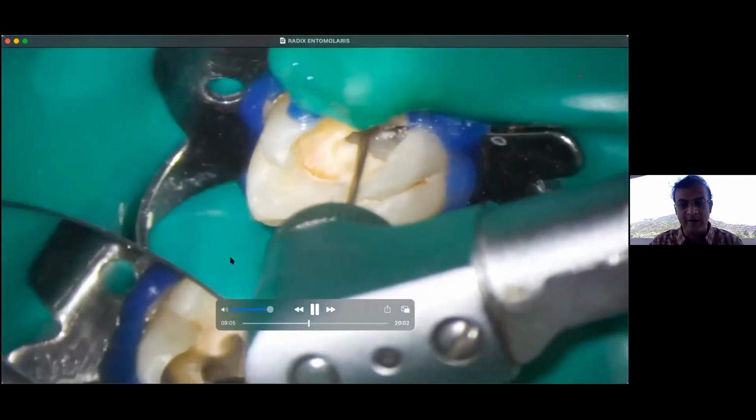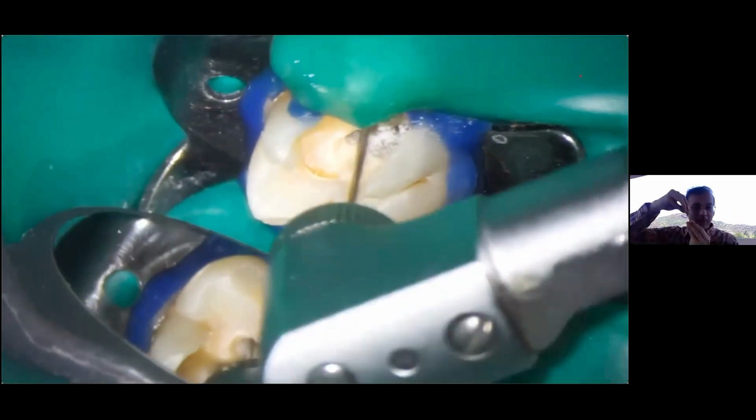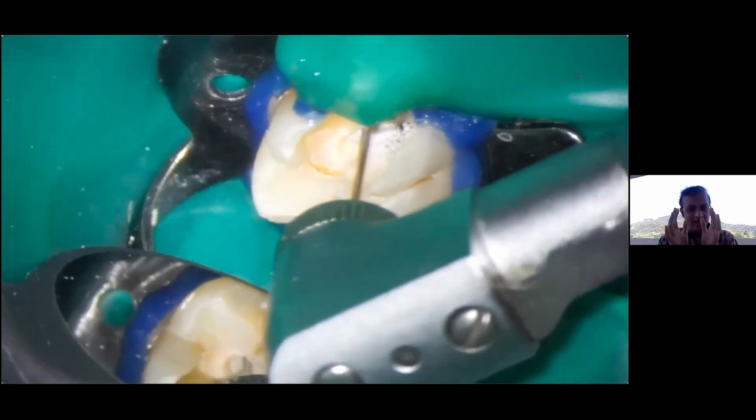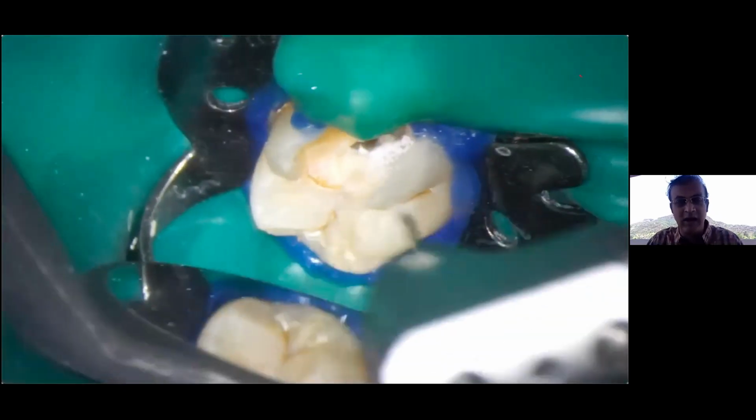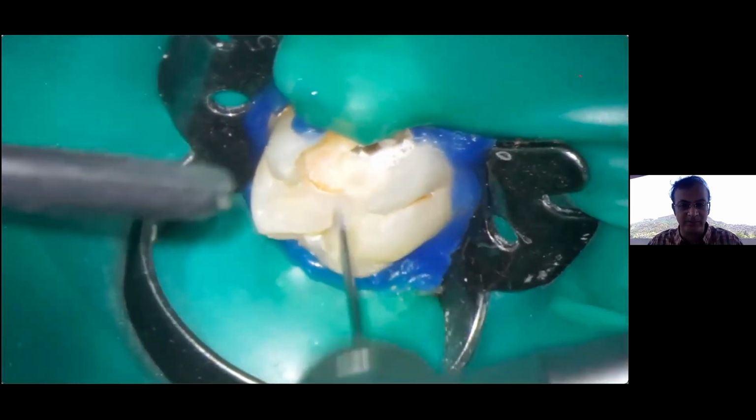A lot of you had asked this question: how to manage broken instrument cases. I did not take it in questions because I was going to show you a case over here. So this is being used inside the canal. Now I will hit the head of the broken instrument with this, so the canal is a bit widened. Usually I use number 2 or 3 Gates Glidden drill over here.